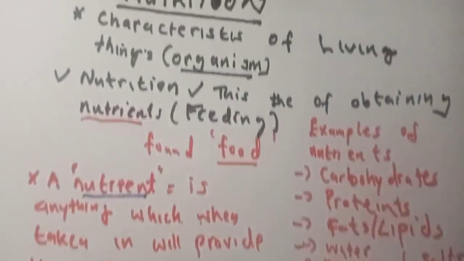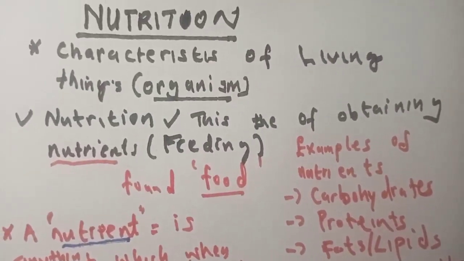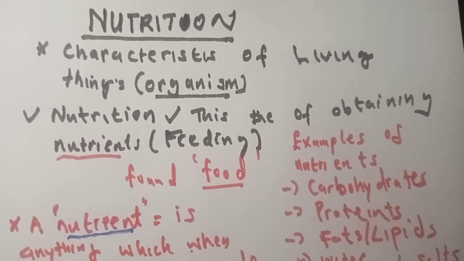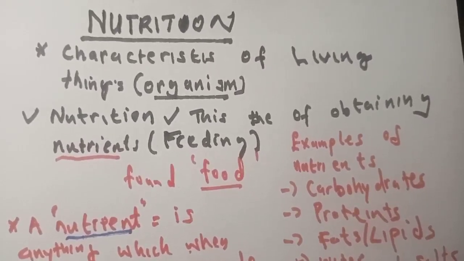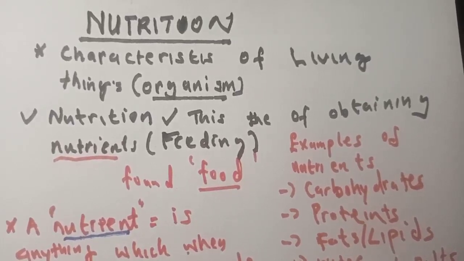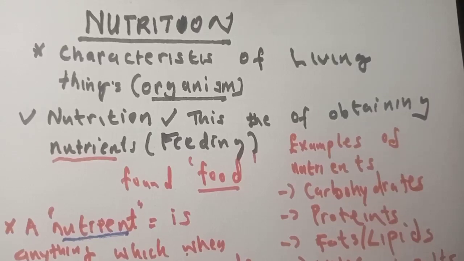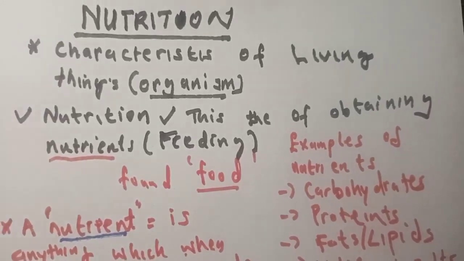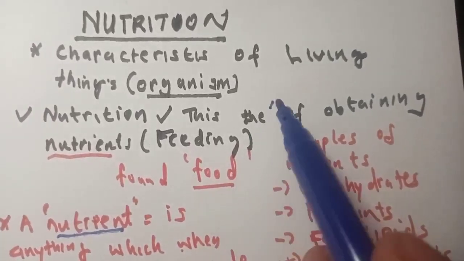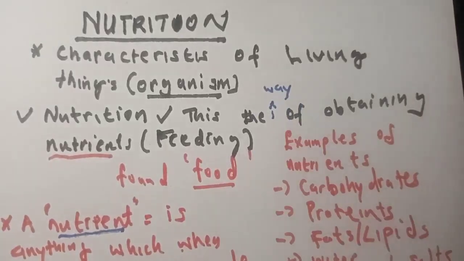So what have we looked at so far? Our topic is nutrition. Nutrition is a characteristic of all living things, meaning all living things undergo a process where they obtain nutrients, and this is important. Nutrition is just the way of obtaining nutrients, the way the body obtains nutrients.